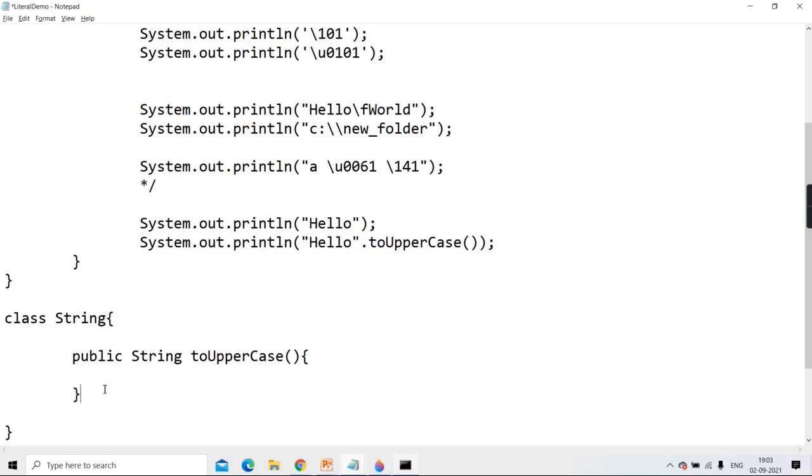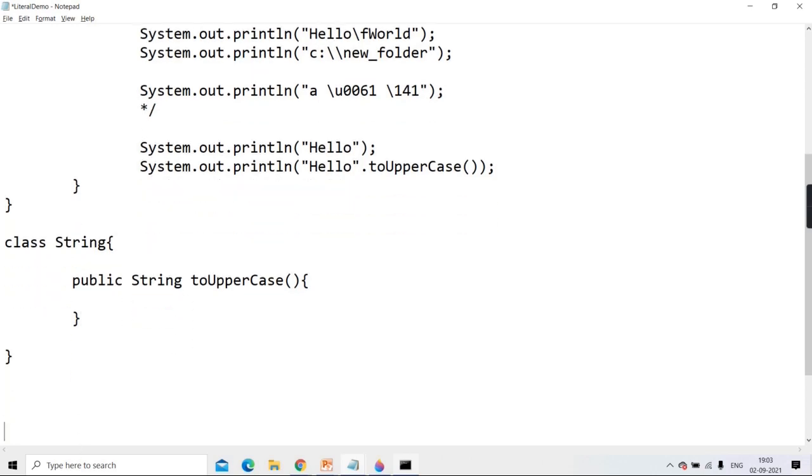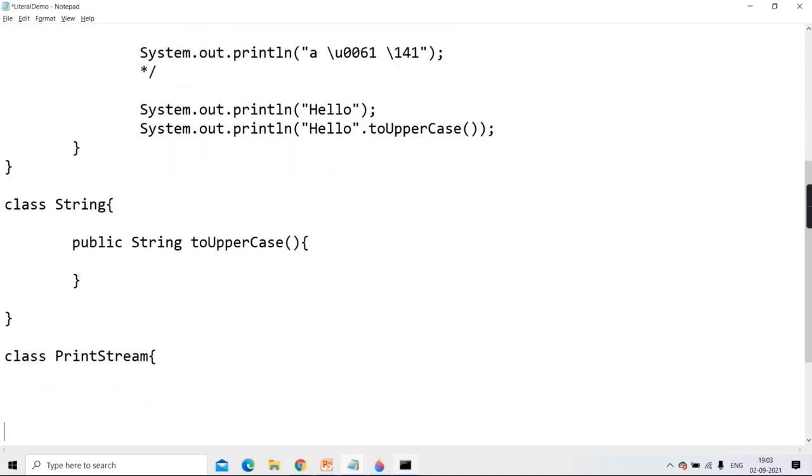Tell me, last time we discussed PrintStream. You remember or not? Class PrintStream. Within that PrintStream class, which method is overloaded? Overloaded means there is a family with the same name and different signatures.